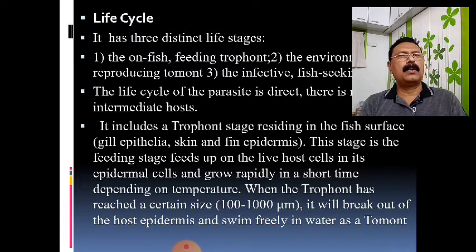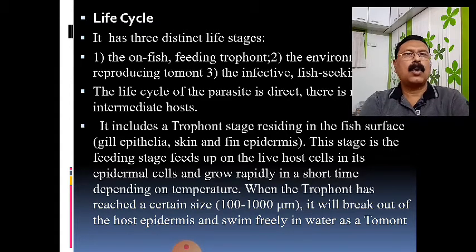This trophont, which is found in the epidermal layer of the skin of the fishes as well as the gills, is recognized as a feeding stage. See here, the adult is known as the trophozoite, and it is also known as the trophont.